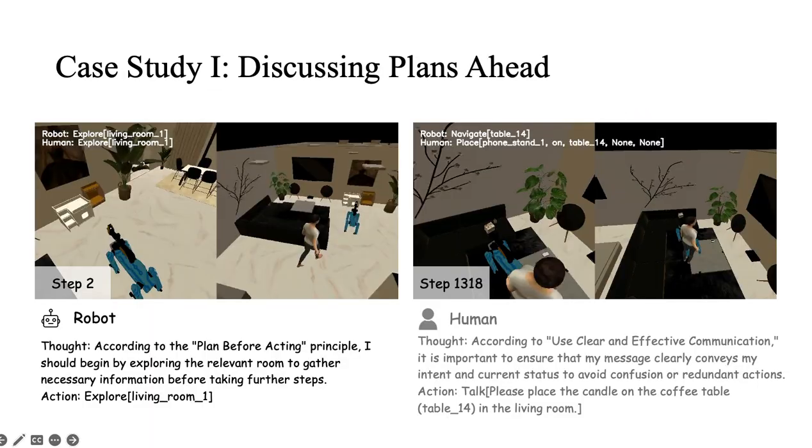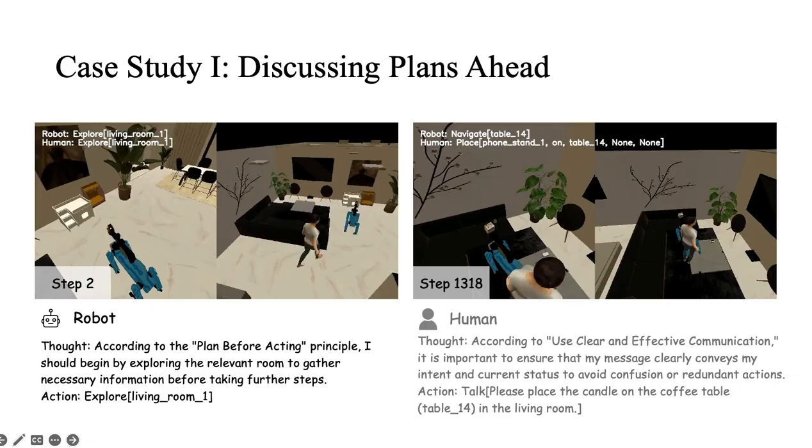This example shows the law-guided planning on the Qwen 3 14 billion PARTNR-Dialog benchmark. At the beginning, the robot follows the law plan before acting. Instead of immediately committing to an object or room, it first explores the relevant area to get information.